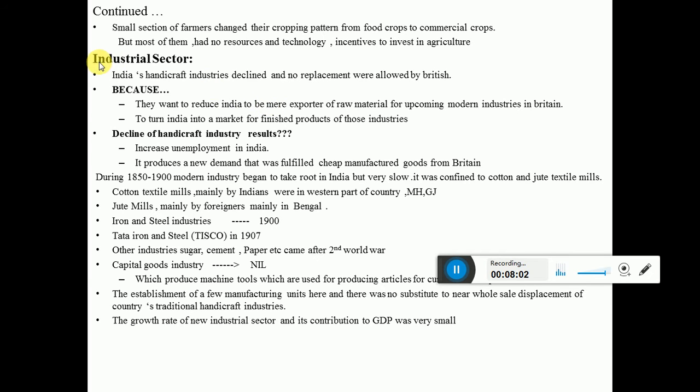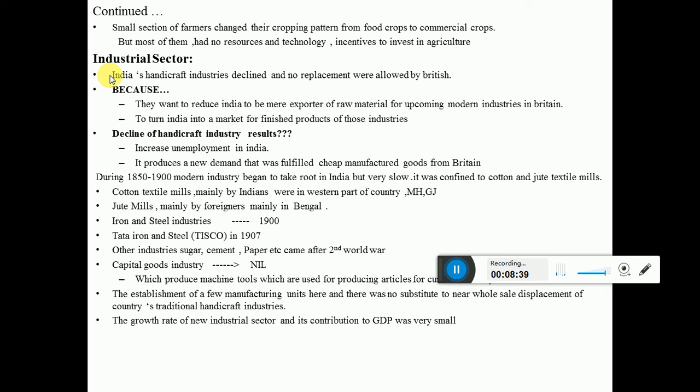Now we come to the industrial sector. At the start we had discussed that India's handicraft industries declined and no replacement was allowed by the Britishers. India's handicraft industry declined. Why? We should have a reason. Because what the Britishers did was take the raw material from India, produce finished goods and bring them back to India and start selling their goods in place of ours.